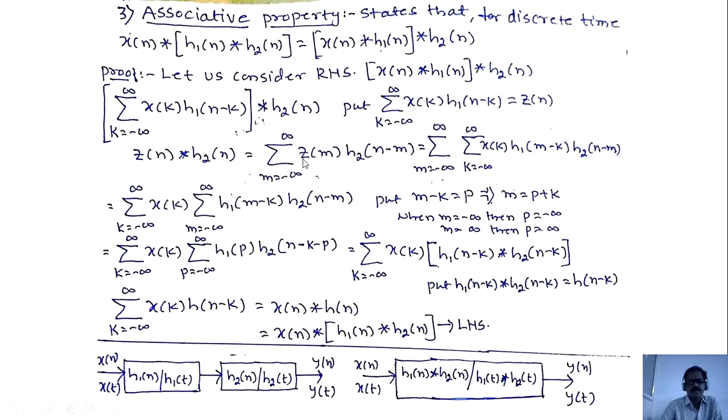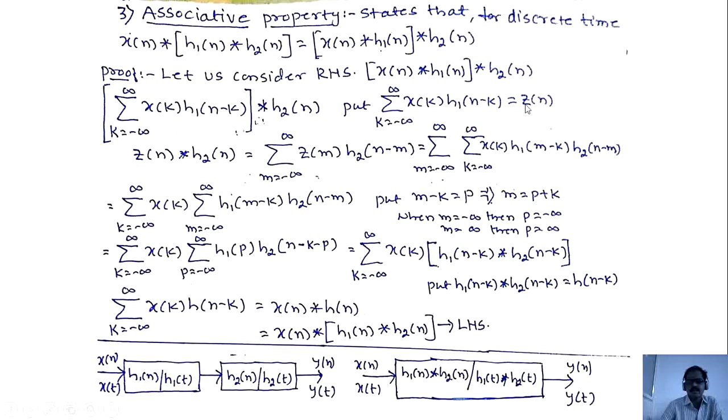Here z of k, h2 of n minus k; instead of k I have m. Therefore z of m into h2 of n minus m, sigma m equal to minus infinity to plus infinity of z of m. So z of n is this one. I have to substitute the z of m value. n will be replaced by m.